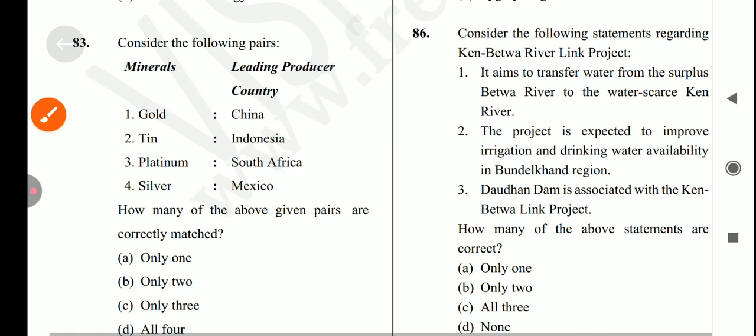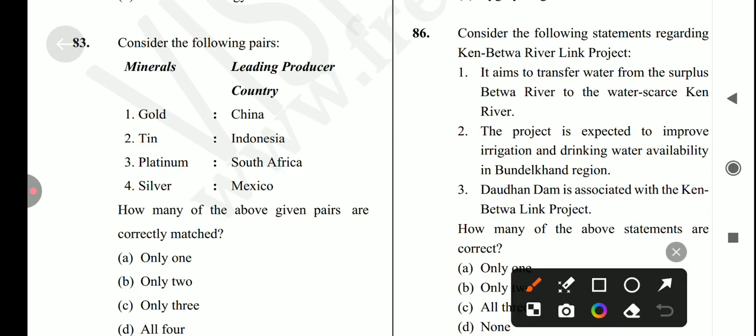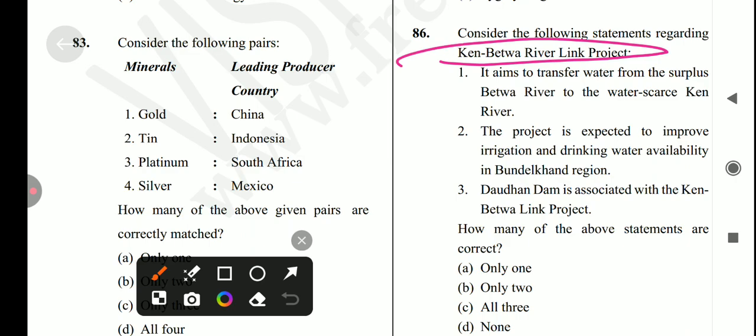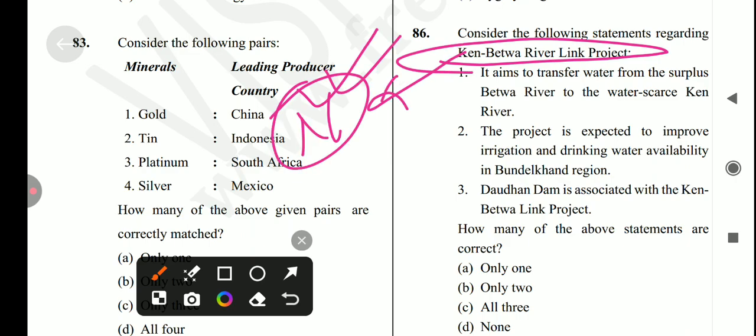Let's come to the next question, which is: consider the following statements regarding केन बेतवा रिवर लिंक प्रोजेक्ट. और ये अभी न्यूज़ में बहुत ज़्यादा रहा है, सो ये बहुत ज़्यादा इंपॉर्टेंट हो जाता है 2025 प्रीलिम्स के लिए. Okay, so statement first is it aims to transfer water from surplus Betwa river to the water scarce Ken river. Is it true? No, it's not a correct statement because surplus water है केन रिवर में और स्कैरसिटी है बेतवा में.